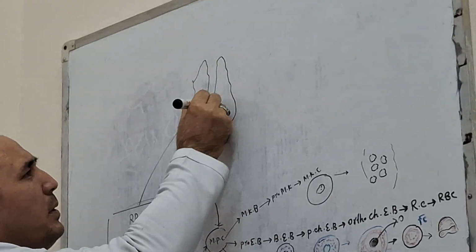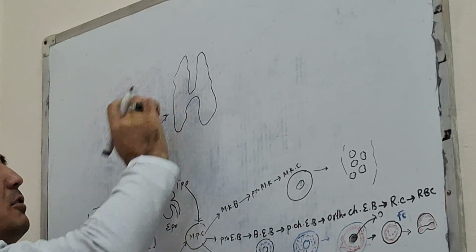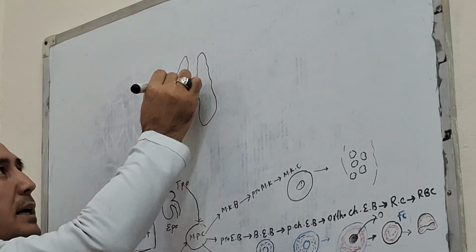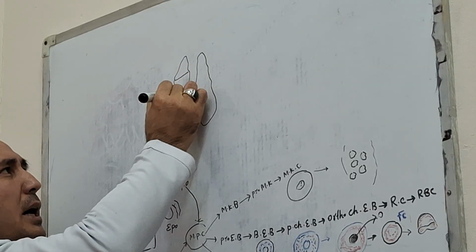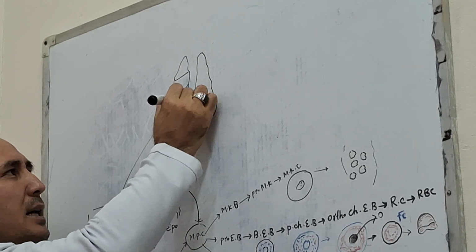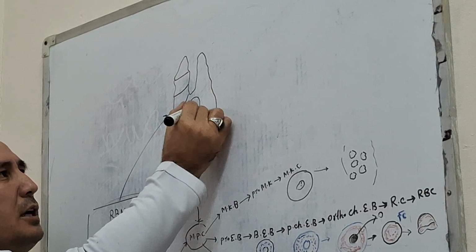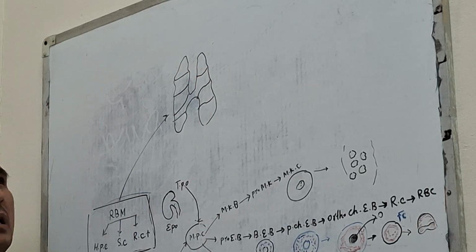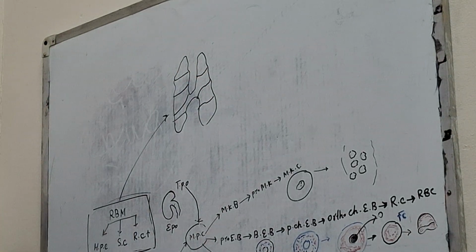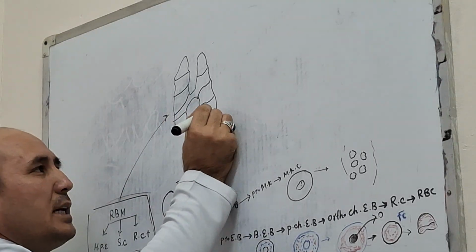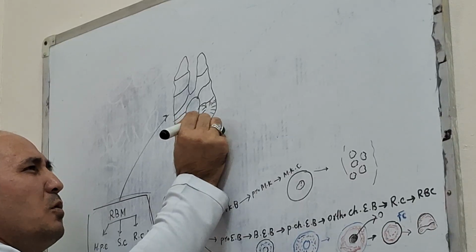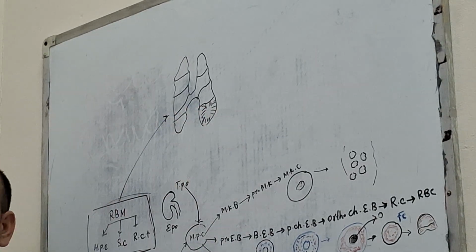It's a bilobar organ, which consists of two lobes, surrounded by a capsule and divided by septa into thymic lobules. Here you can see the thymic lobule. Every thymic lobule consists of cortex and medulla. Here you can see the cortex and medulla.